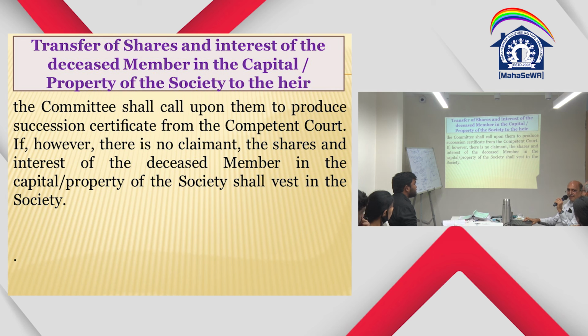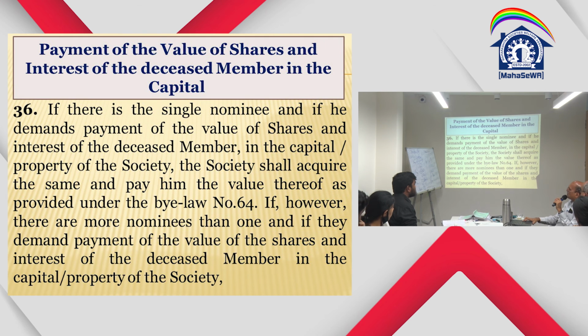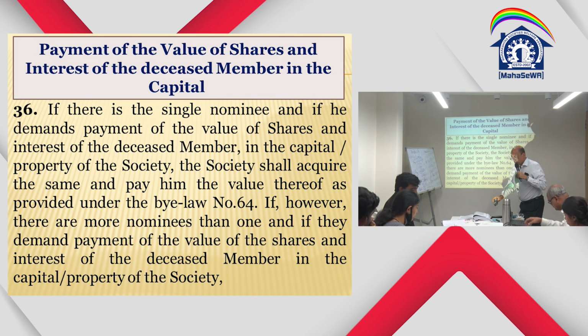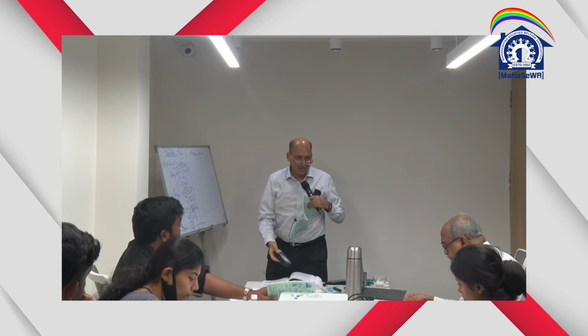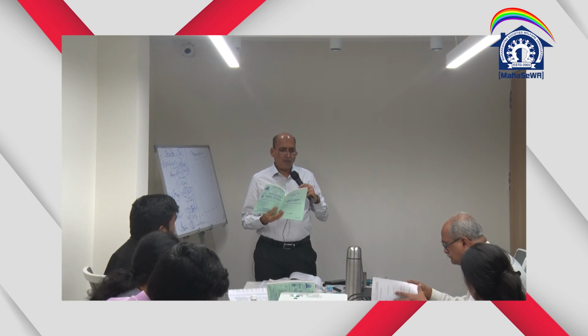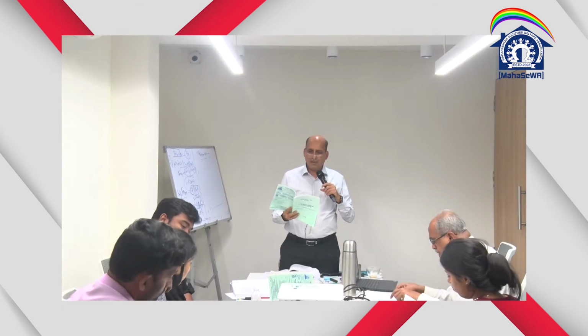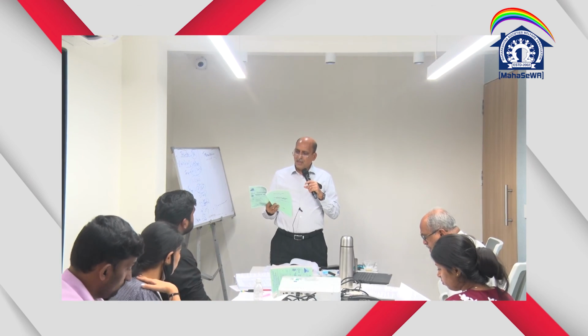Okay? Now what are the forms? Forms are given in the bylaws which you want to see. Let us look at the forms required. In the case of a transmission, what are the forms to be given? Because you are concerned with that. Form number 15. If you are applying for a provisional membership, you have to apply in form number 15. Okay? Page number 105. The form of application for membership by nominee or nominees. So the nominee applies and they become the provisional member.